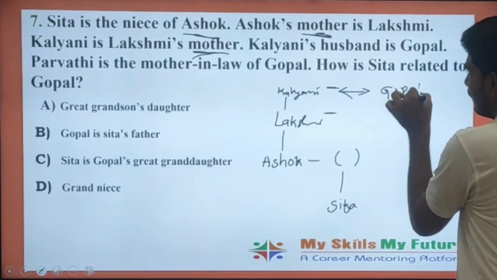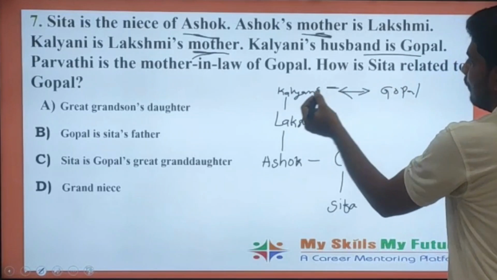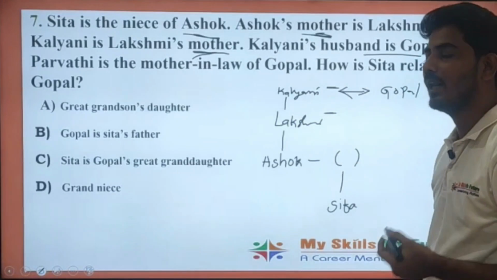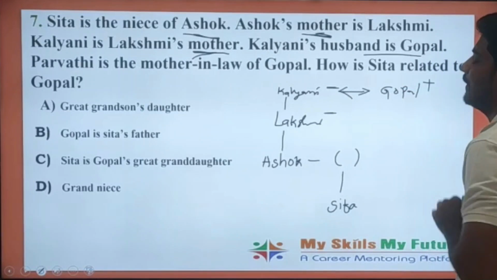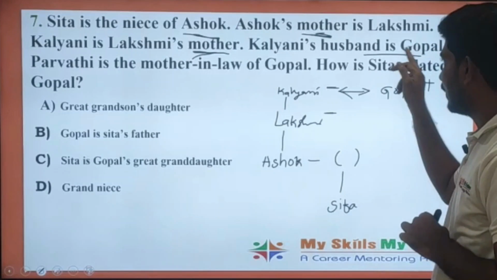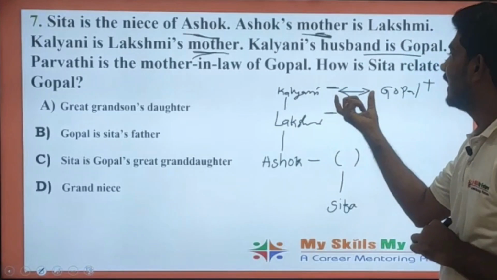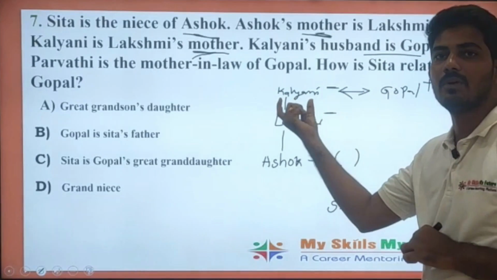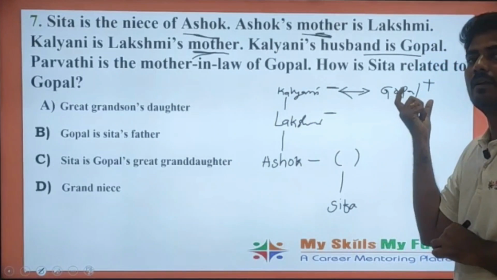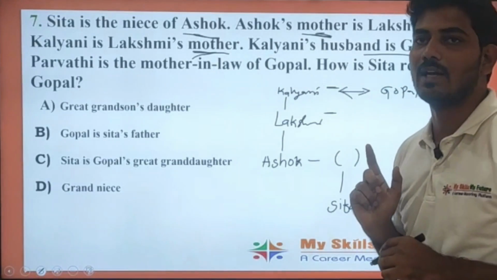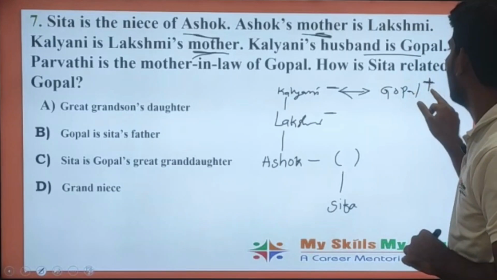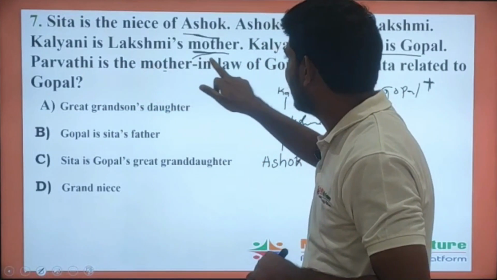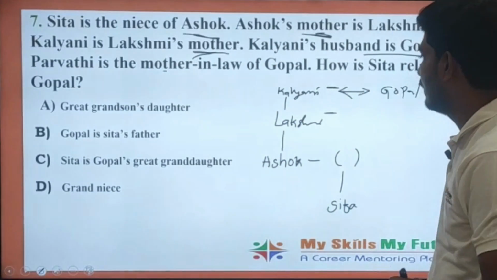Kalyani's husband is Gopal. So, as spouse relation is established in between Kalyani and Gopal, Gopal must be a male person here. Anyhow, he didn't mention in the problem, but there must be a spouse relation is established. Suppose if you know the gender of one person, you can definitely say the gender of other person in the case of spouse relation. So, Gopal must be a male person. Next. Parvati is the mother-in-law of Gopal.